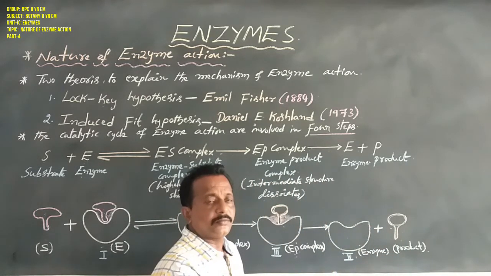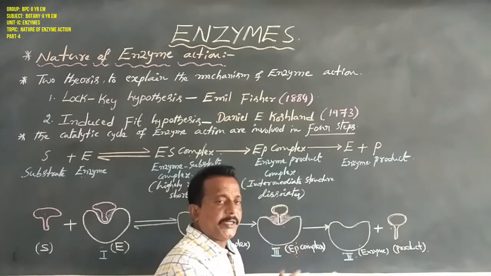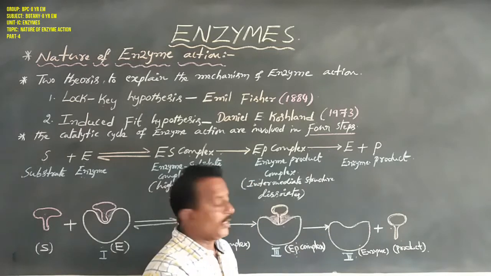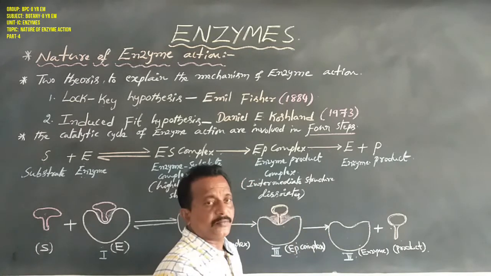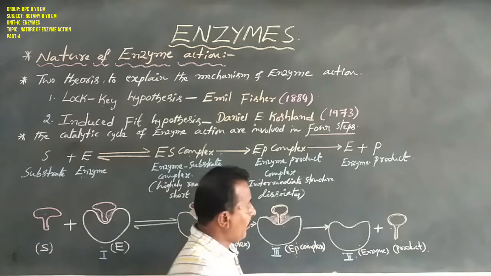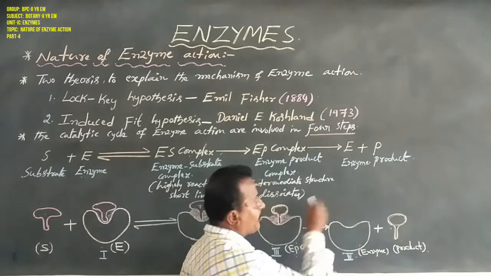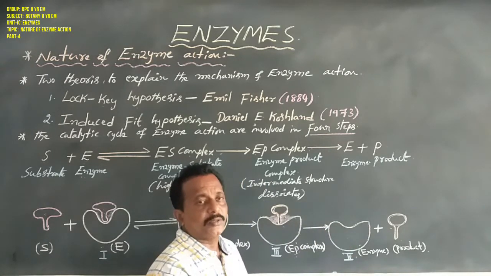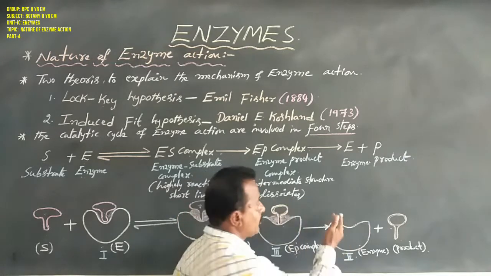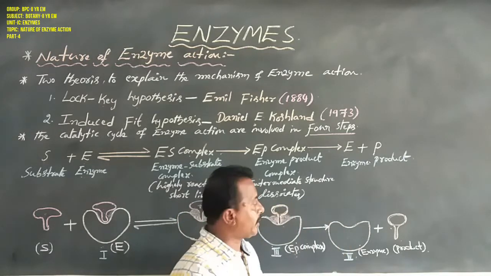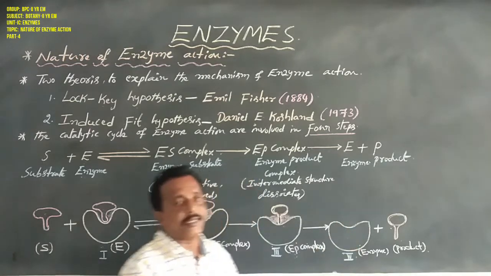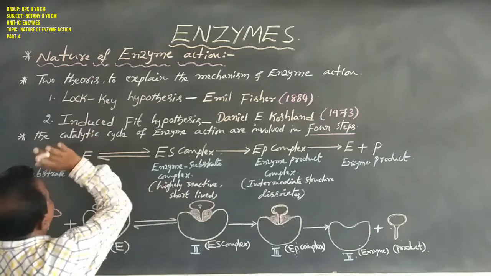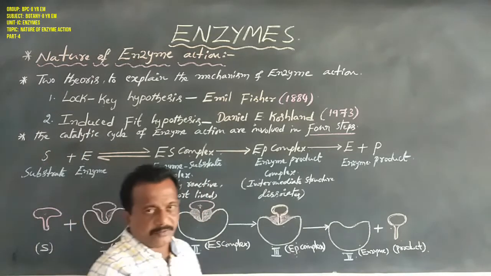Anyhow, the substrate gets modified to product in this reaction. So the enzyme is free, the product is also free, and the enzyme is again waiting for another substrate molecule, then the catalytic cycle continues again. So these are the 4 steps in the nature of enzyme action.